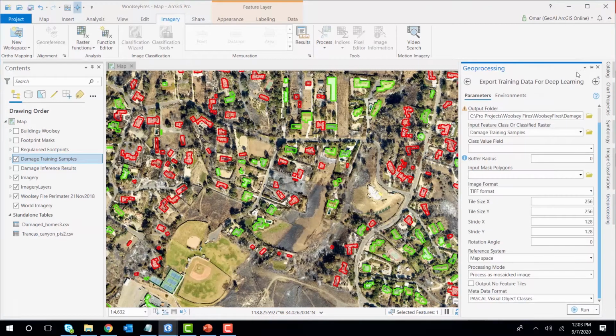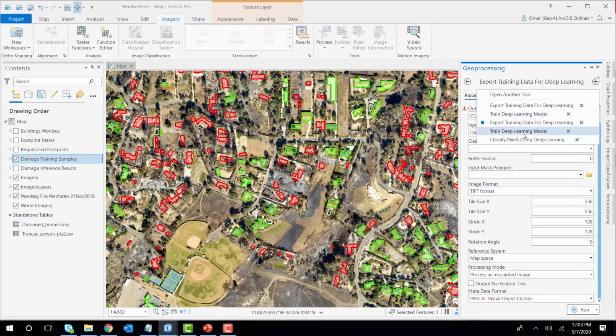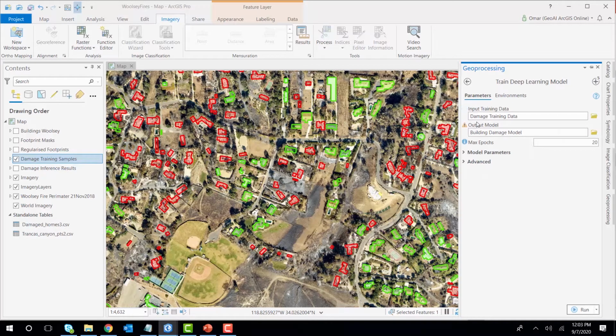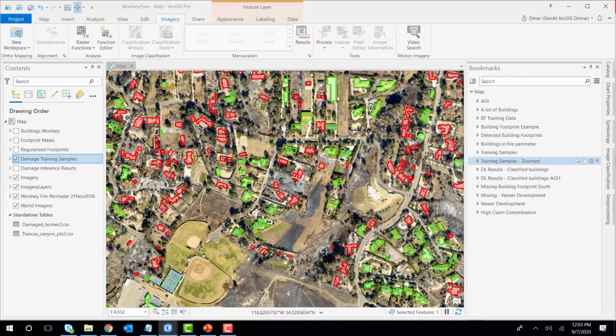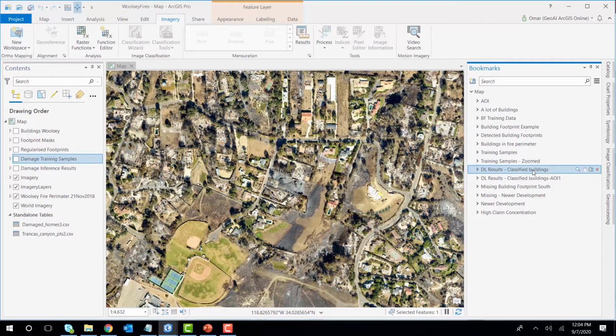So we're going to go to geoprocessing and choose train a deep learning model. In that case, we're going to pass the damage training data, and we're going to specify an output folder to host the model. We can define some parameters. We can, again, as I mentioned, use some pre-trained models. And when we run this model, this is going to be the result.